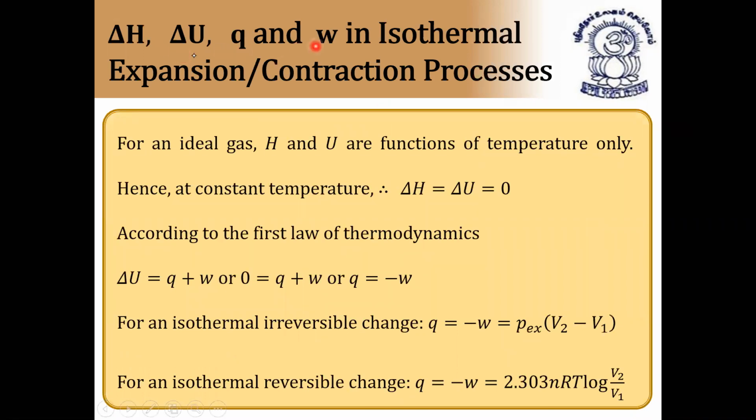Delta H, delta E, Q, and W in isothermal expansion and contraction process. What is the value of delta H, delta U, Q, and W? What is delta H? Enthalpy change. What is delta U? Change in internal energy. What is Q? Q is heat absorbed or heat given out. What is W? Work done in isothermal expansion or contraction process.